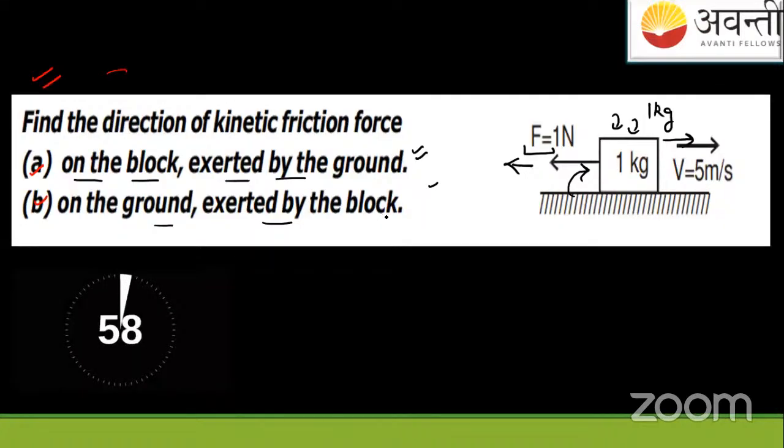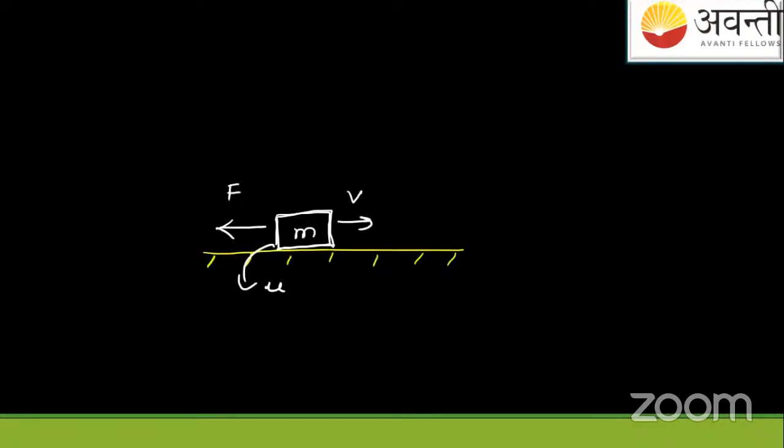The block is on the ground. This block is having the mass m. Okay. And there is friction on the ground. External force is acting like this. And velocity of the block is in this direction. Okay. And they're asking us in A part, find the friction force exerted by the ground.